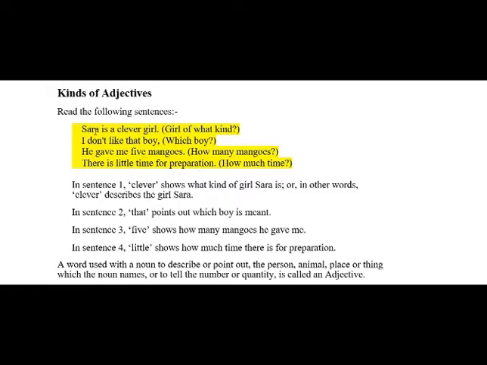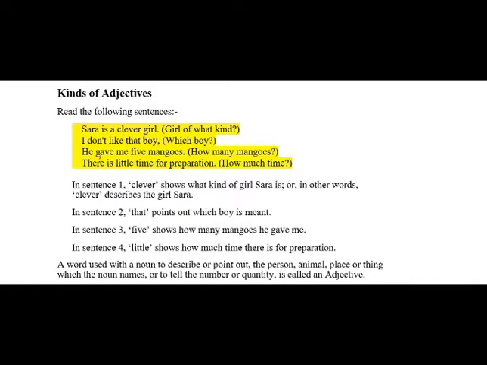In the first sentence, Sarah is a clever girl. Girl of what kind? Like if we want to identify adjective in the sentence, here is the question, and we have to identify the answer of this question. Girl of what kind? Very clever. Here, the word clever is your adjective. In the second sentence, I don't like that boy. Which boy? That boy. That can be your adjective.